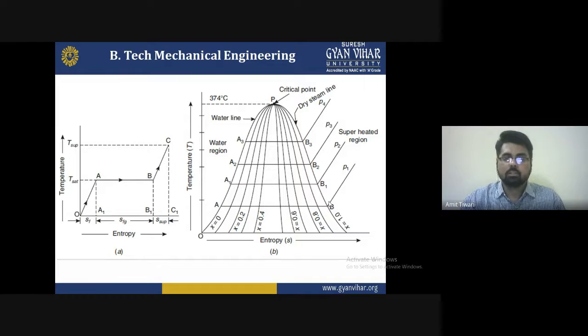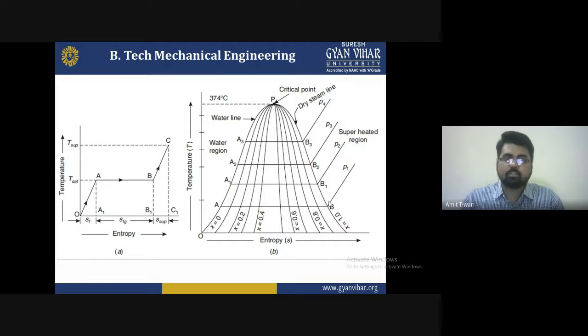Here x equal to 0 means the dryness fraction is 0. x equal to 0.2 means 0.2 dryness fraction, x equal to 0.4 means 0.4 dryness fraction, until we reach x equal to 1.0, which means the dryness fraction is 1. When the temperature increases, the entropy increases, and when the temperature goes down, the entropy will decrease.